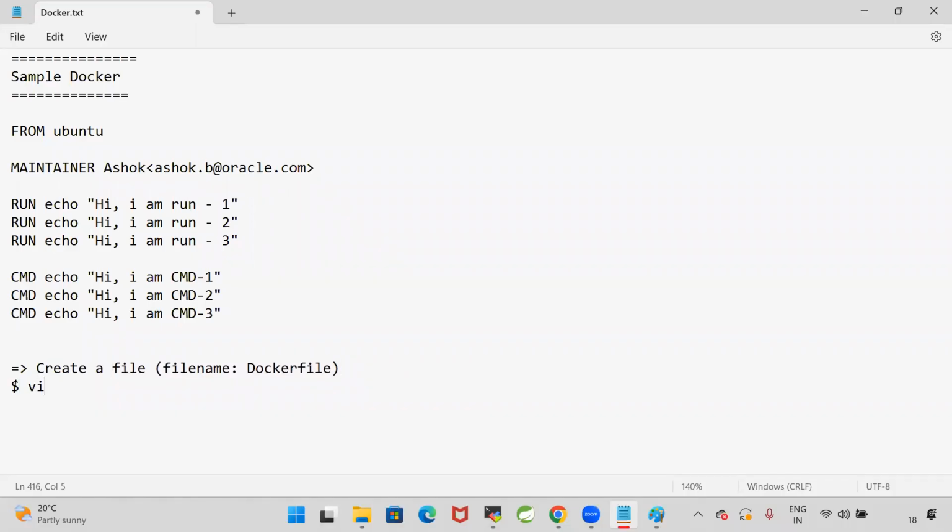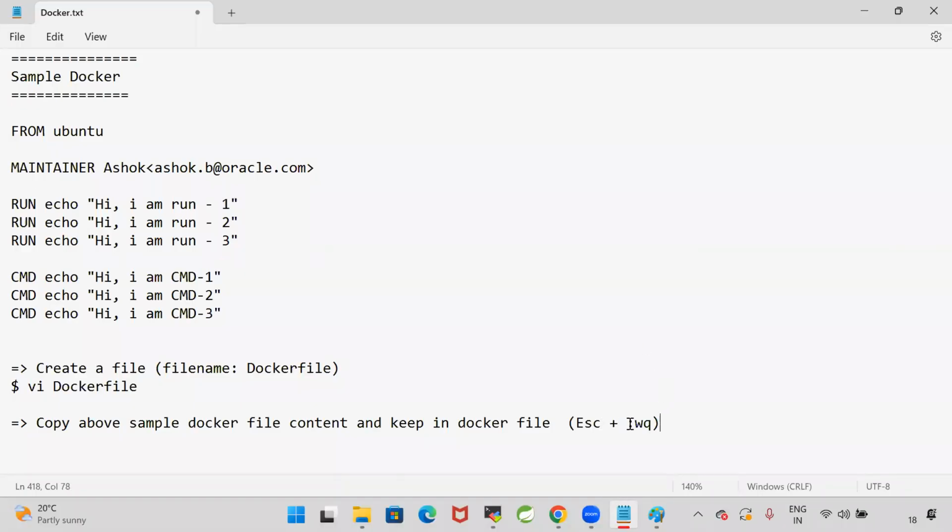What is the command to create a file? vi Dockerfile. Copy the above sample Docker file content, press insert mode, and paste it. After pasting, press Escape and :wq so that it saves and closes the file.